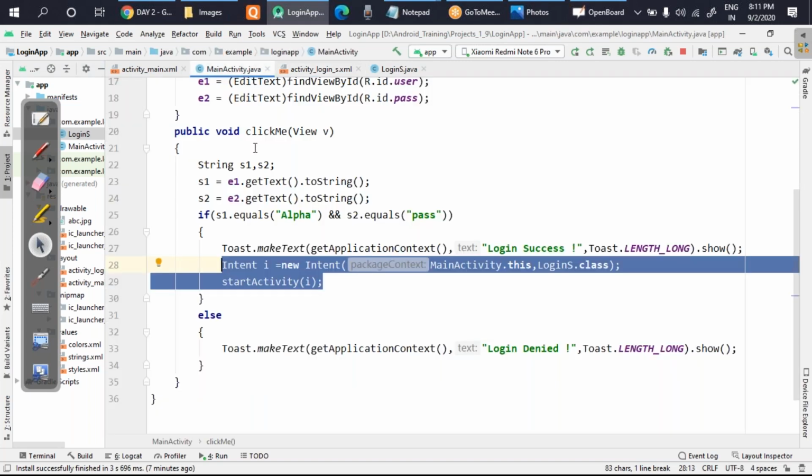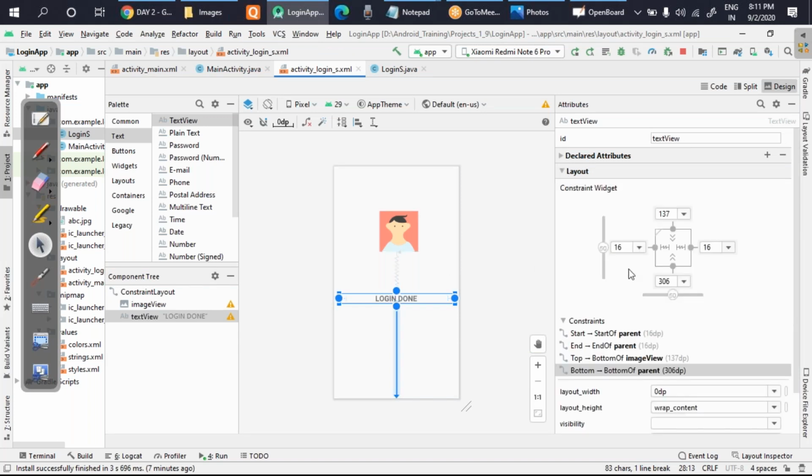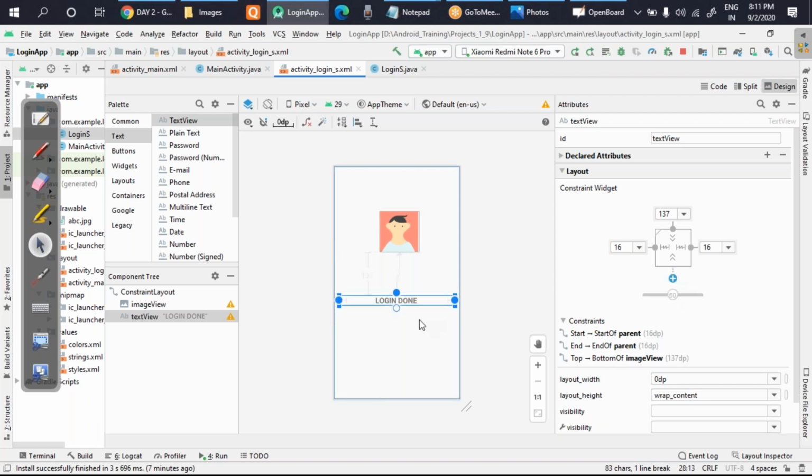So how to put two buttons side by side? That's a very good thing that I'll tell you. Suppose here only I'll do it. First of all, look here, all of you. I'll remove this connection so that under this text view I can add two buttons.